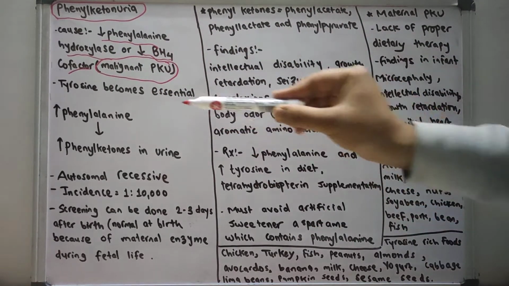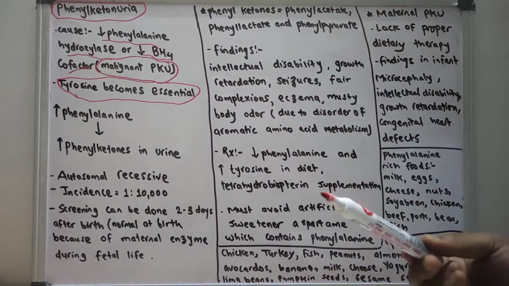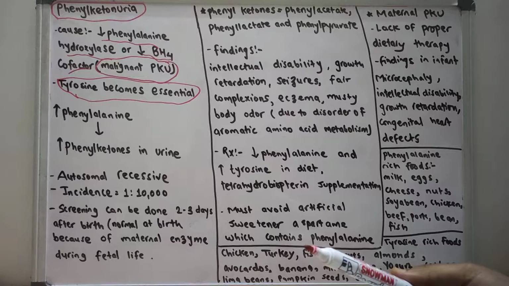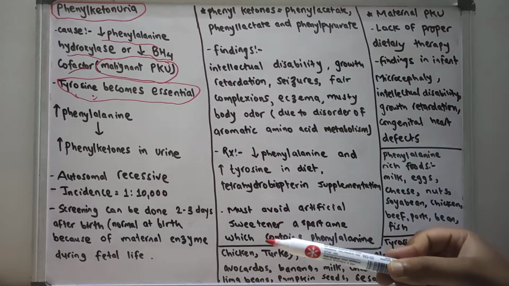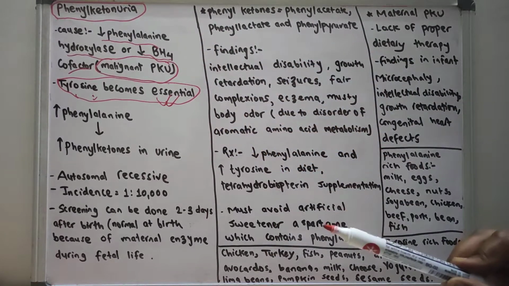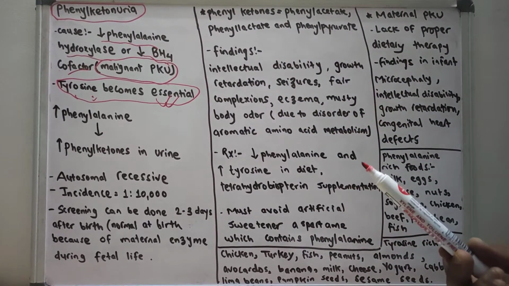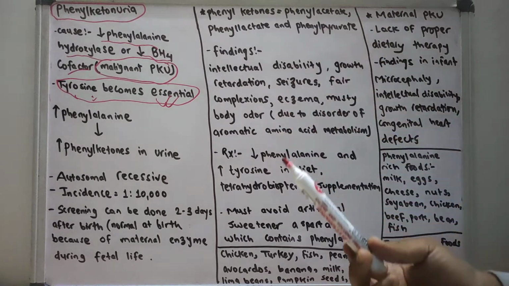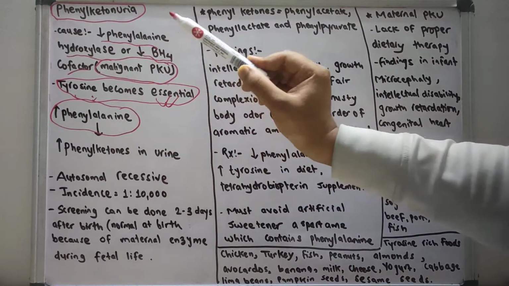As you know, tyrosine is a non-essential amino acid, because tyrosine can be converted from phenylalanine and is produced in our body. So with the absence or decreased amount of phenylalanine hydroxylase, tyrosine becomes an essential amino acid in this disorder. Due to the low conversion of phenylalanine to tyrosine, there will be an increased amount of phenylalanine in the body.